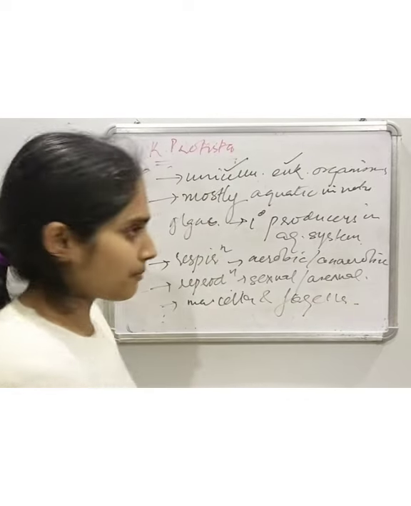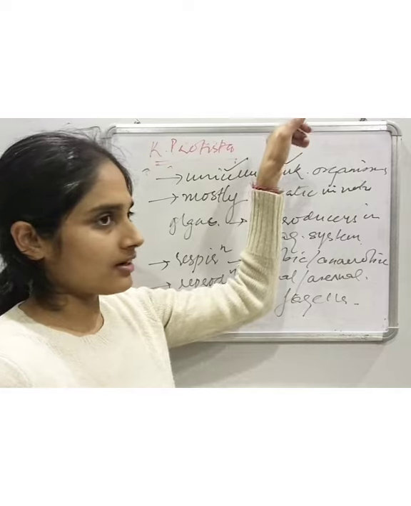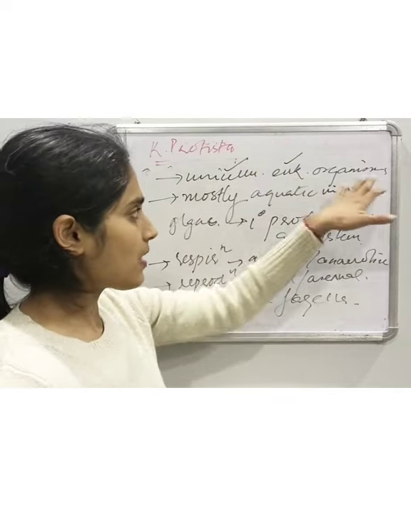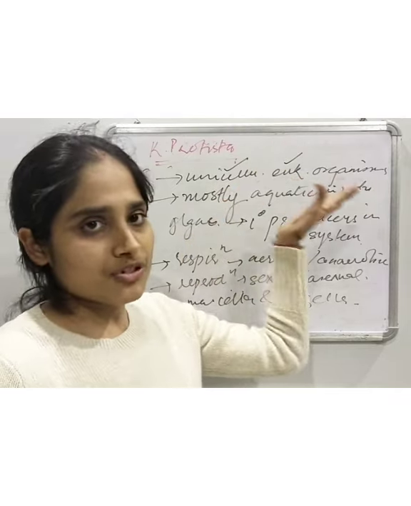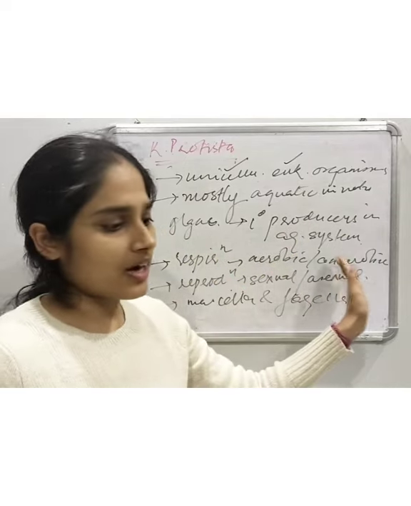So these are the important characteristics of kingdom Protista. This kingdom contains unicellular eukaryotic organisms. They are mostly aquatic in nature, like algae. Then the respiration could be aerobic or anaerobic.